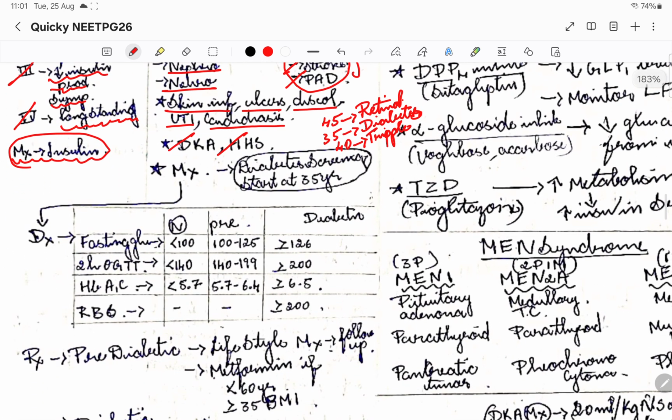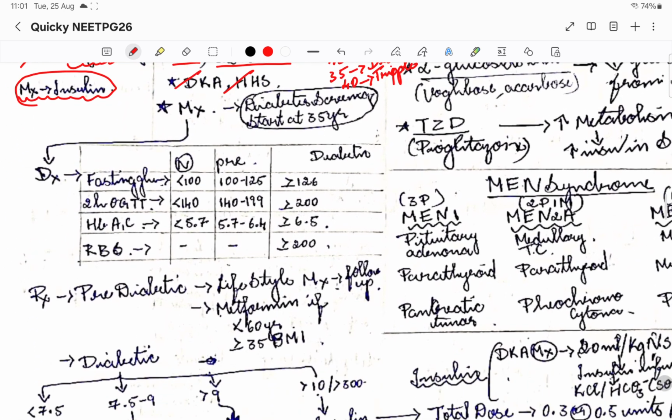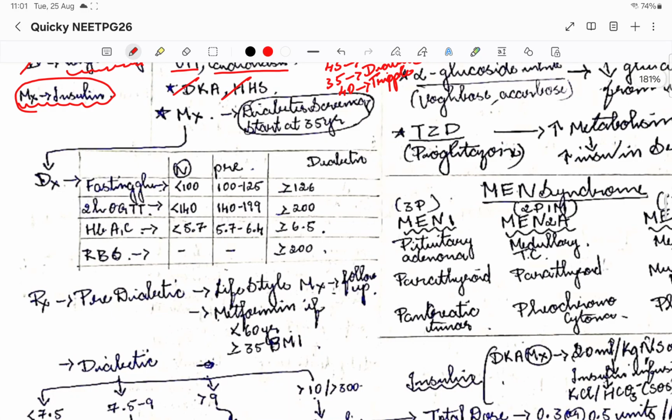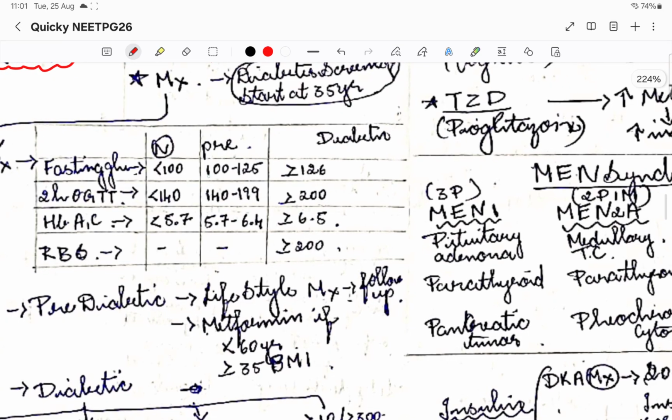Okay, so remember that. Then coming to specific managements, there are three categories that we categorize the patients into. So that is normal glucose, pre-diabetic and diabetic. Okay, so fasting level, if it is 100 to 125 pre-diabetic and more than 126 diabetic. So these are the certain values, please go through this.